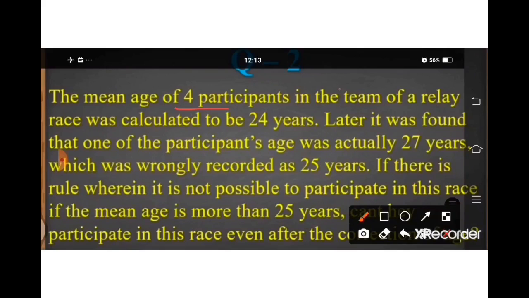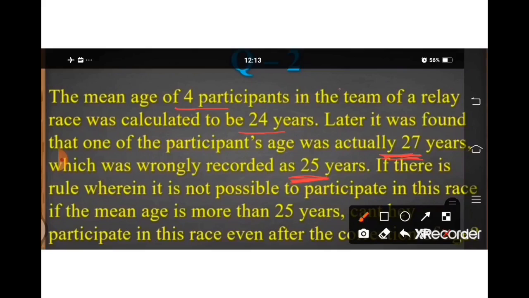Sum number 2: the mean age of 4 participants, means n equal to 4, in the team of a relay race was calculated to be 24 years. Mean x bar equal to 24, n equal to 4. Later it was found that one of the participants' age was actually 27 years, real age, which was wrongly recorded as 25 years. Here is the mistake in totaling.